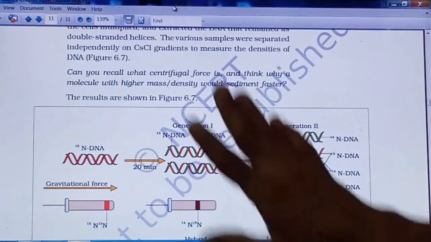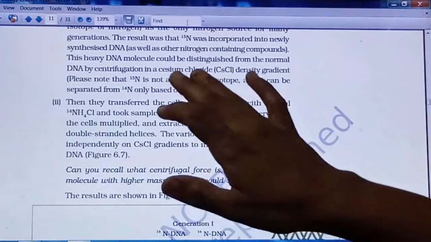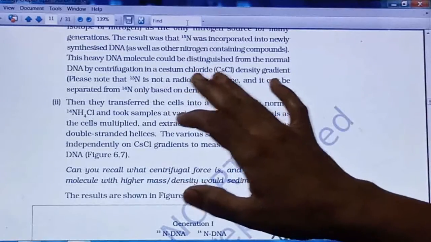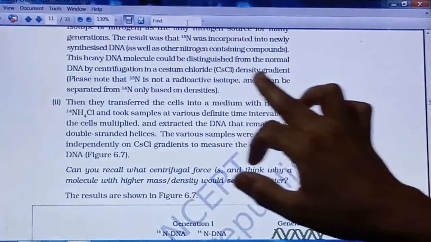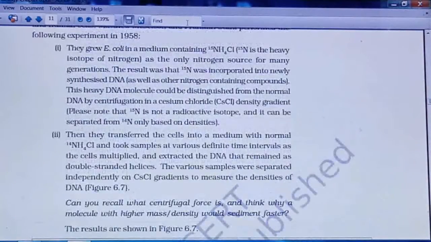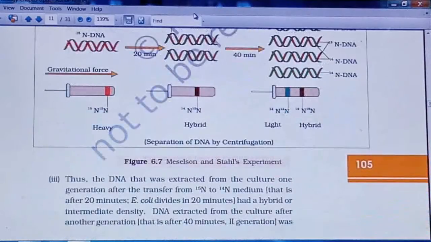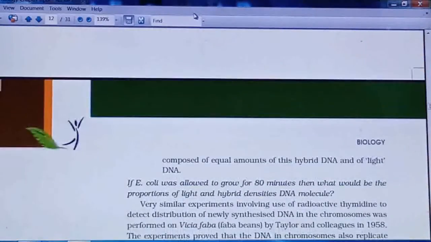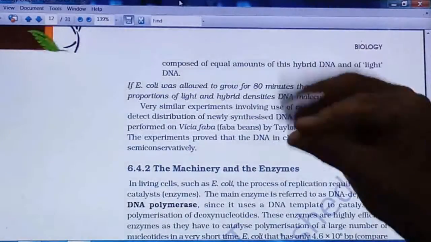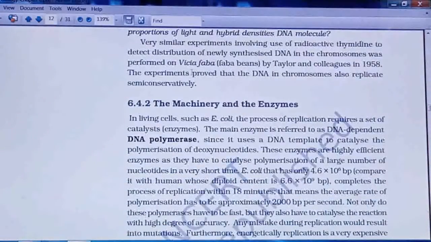So along with the diagram, with the explanation, you have to prepare. In the explanation, cesium chloride solution will be used as a density gradient, and N14 and N15 as a source of nitrogen will be used in the DNA. So if you explain this experiment with this, it will be asked for 5 marks. So this experiment along with the diagram you have to prepare for 5 marks.